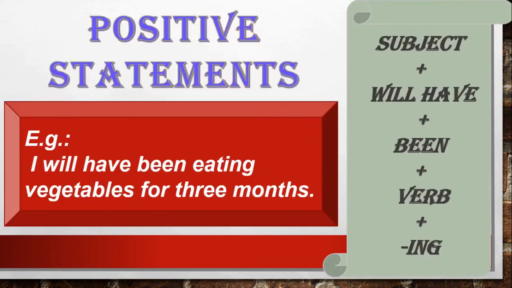To make positive statements in future perfect continuous tense, first we have to place the subject, then will, then have plus been plus first form of the verb plus ing. Example, I will have been eating vegetables for 3 months.